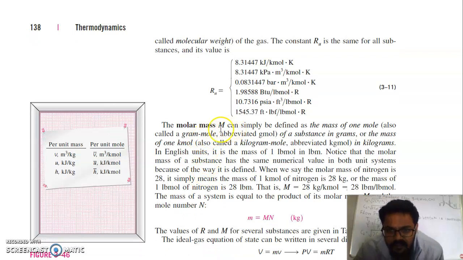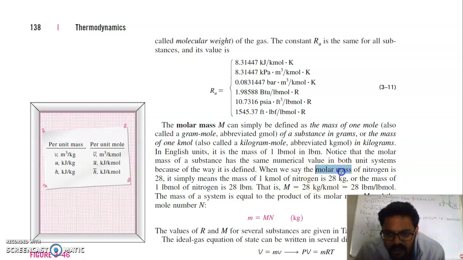What is molar mass? It can be simply defined as the mass of 1 mole, also called a gram mole, of a substance in grams, or the mass of 1 kilomole, also called kilogram mole. In English units, it is the mass of 1 pound mole. Notice that the molar mass of a substance has the same numerical value in both unit systems because of the way it is defined. When we say the molar mass of nitrogen is 28, it simply means that the mass of 1 kilomole of nitrogen is 28 kilograms.